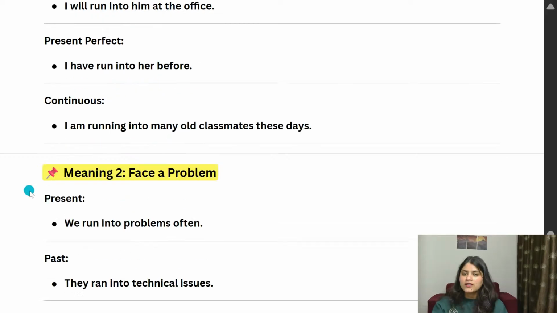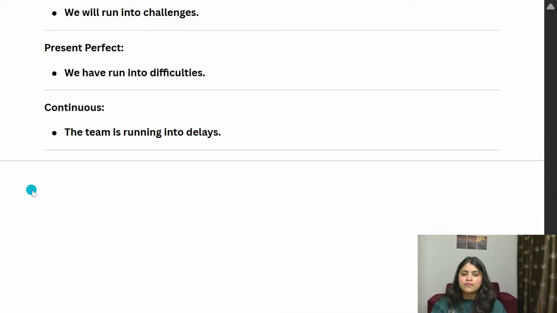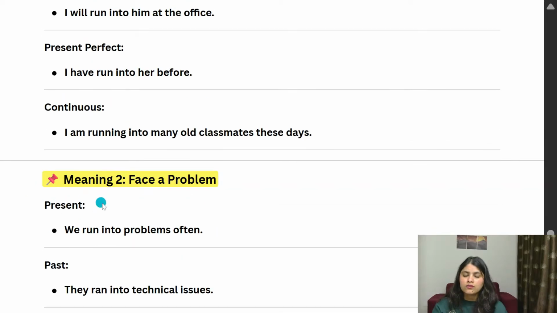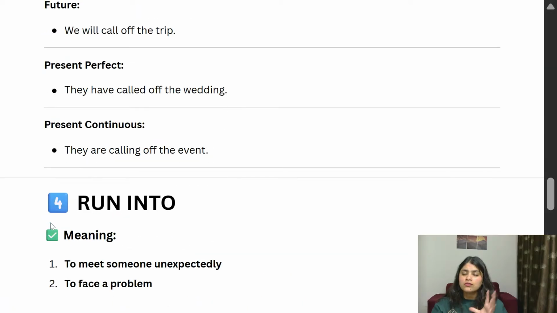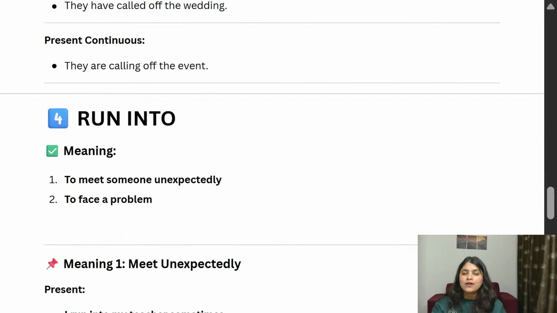Okay, so this is it. We learned phrasal verbs. First one is run into. When we say run into, that means to face a problem or to meet someone unexpectedly. And the verb two, past form, is ran into. And present perfect, we just have to say run again. Verb three is again run.